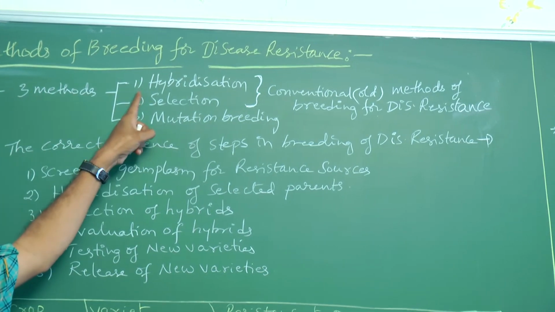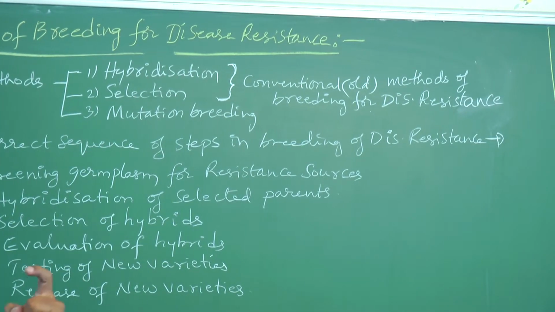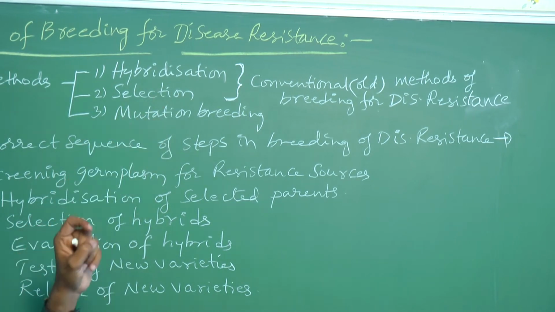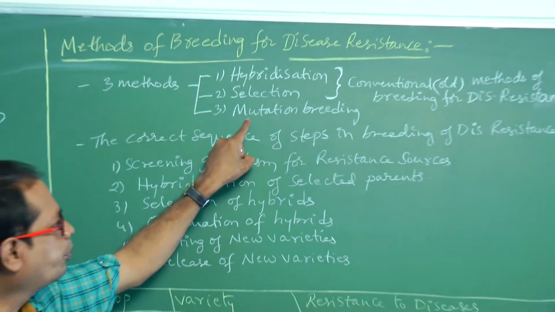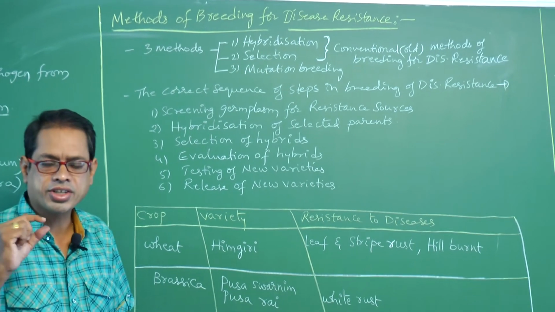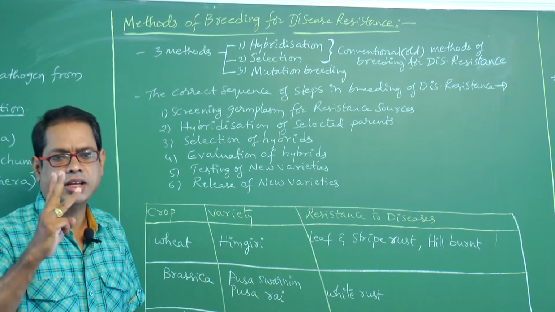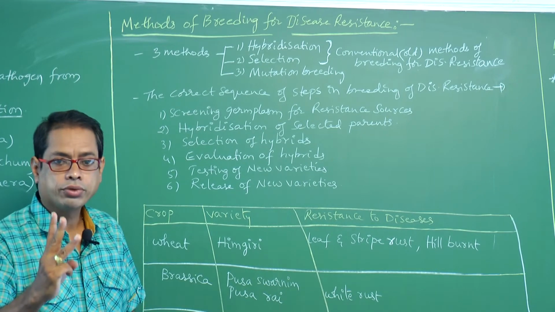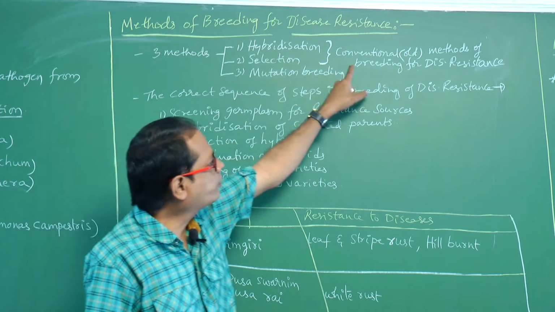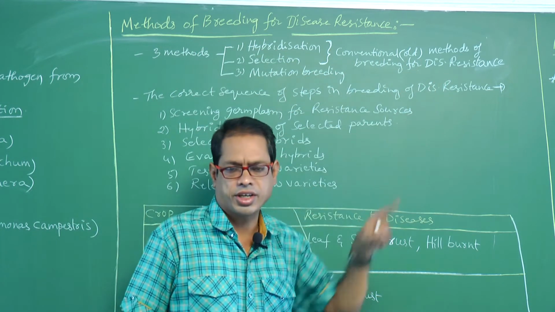What are they? One, hybridization, that is crossing of parents. Next, selection. And finally the third one is mutation breeding. Out of those 3 methods, the first 2 are called conventional methods of breeding for disease resistance.